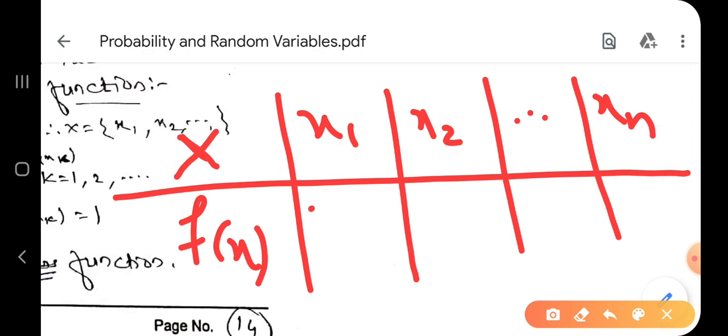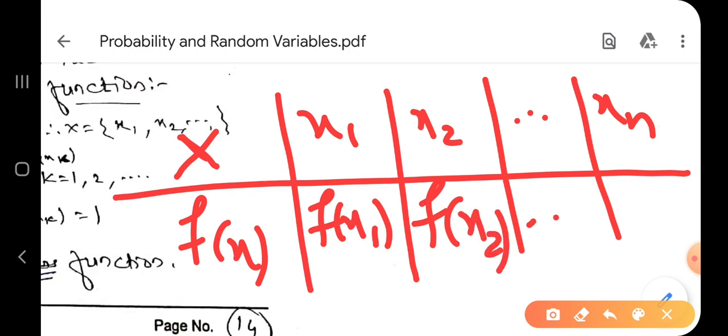Here what will come? f of x1 or p of x1, then f of x2, dot, f of xn. So this representation is called probability mass function or probability density function. Don't remember anything else, just remember this.